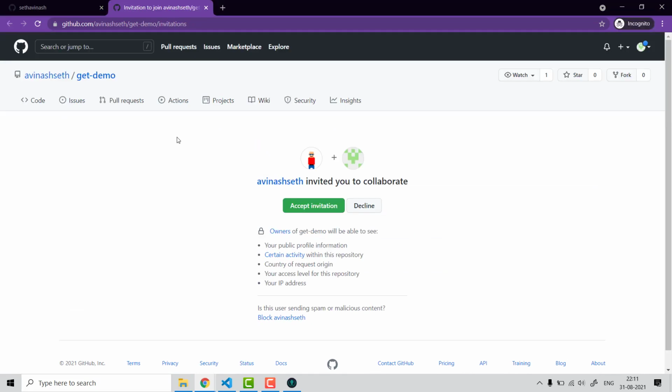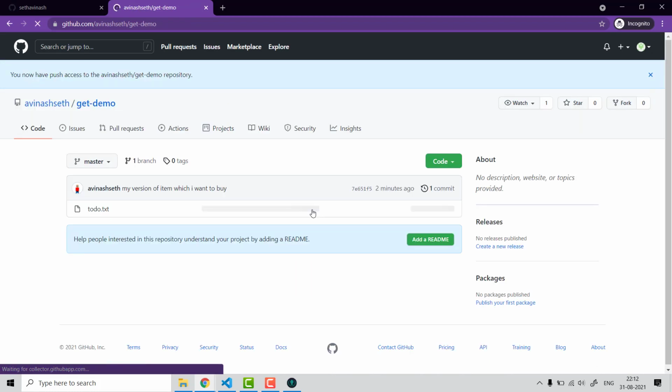When I open the email, I'll have this kind of a thing. Again, this is not the email, but yes, I clicked on the email and I have this particular thing which is saying accept invitation to add this repository. So I'll click on accept invitation. Now the magic begins. Now she will look into it and say, okay, Avinash,